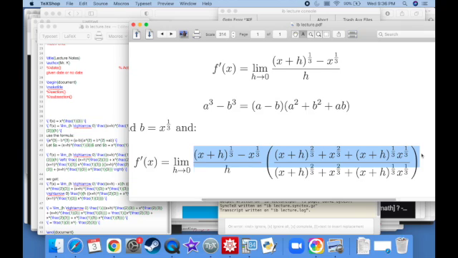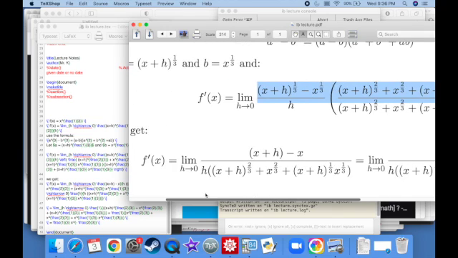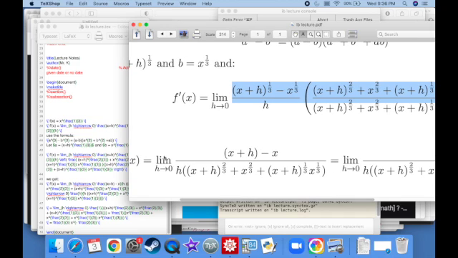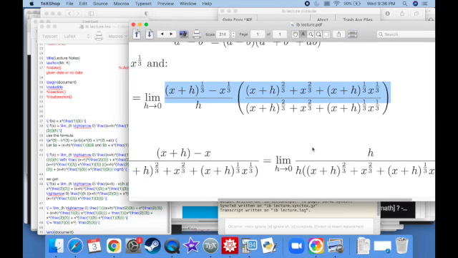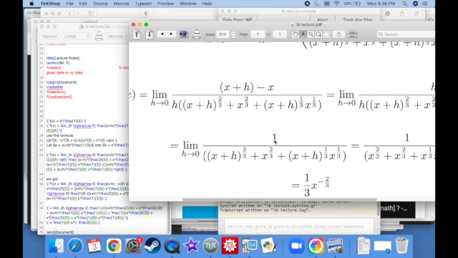I could actually just rewrite this as a cubed minus b cubed now, which is just going to be x plus h minus x. See? That's nice. So now it's x minus x, and it's just h times this huge mess on the bottom. So x minus x, that goes away. And hey, look, the h's cancel out. So I'm left now with 1 over this huge mess.